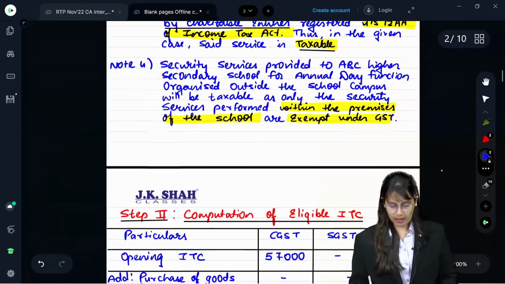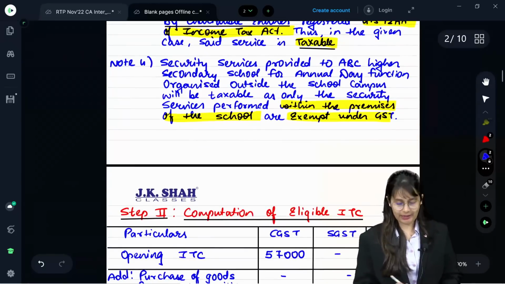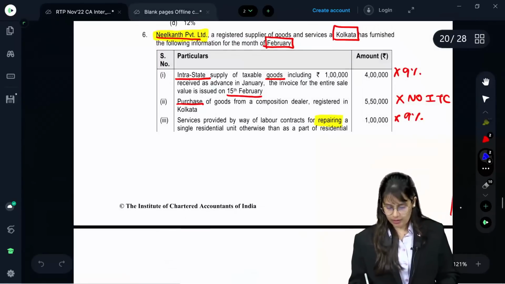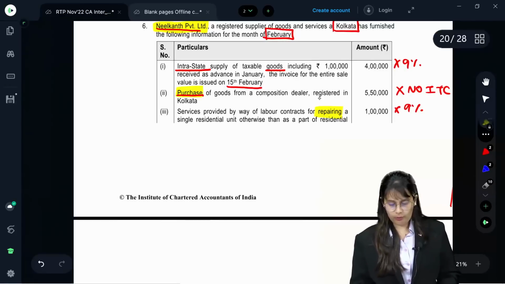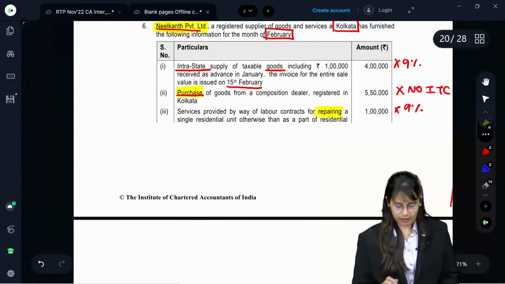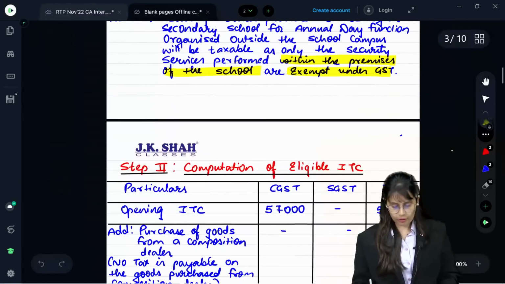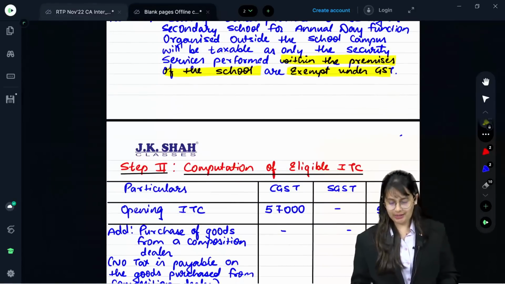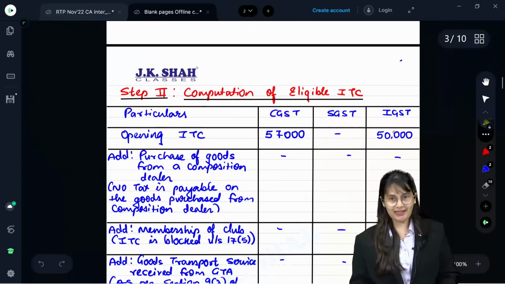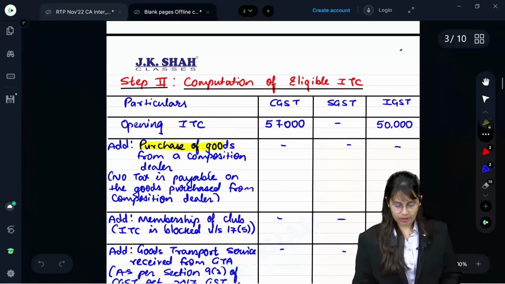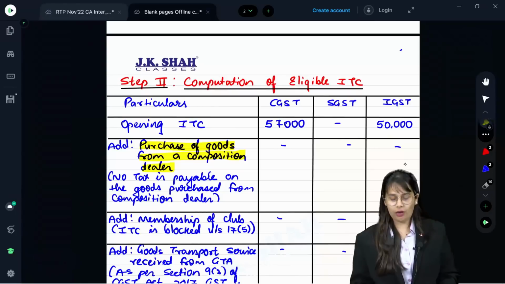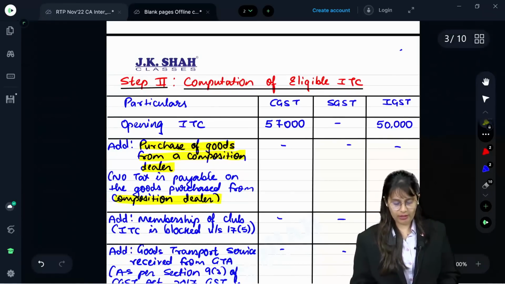Now step 2 is computation of eligible ITC. Let's see what is eligible. Purchase of goods from composition dealer. This is not eligible. Okay. So first of all you have to write the opening balance. Opening balance is CGST 57,000 and IGST 50,000, which we have already written. Now add purchase of goods from a composition dealer. Nil. Nothing is allowed because no tax is payable on the goods purchased from a composition dealer.